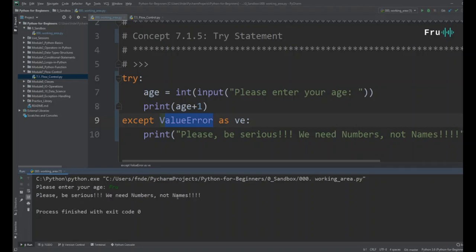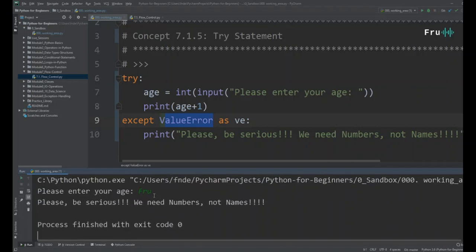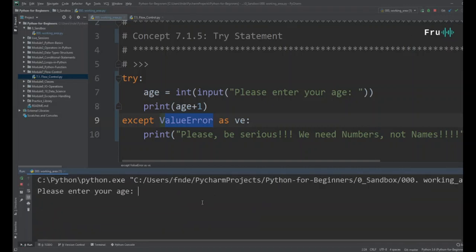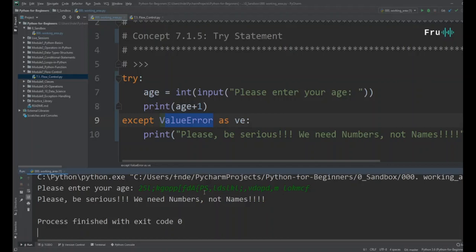If I write in Fru, it doesn't give me the red error, it doesn't scream or throw all over the place. Now it goes ahead and says, please be serious, we need numbers, not names. Once you start using try statements within your code, it makes it a lot safer. It makes it a lot more foolproof. So if somebody wants to goof around with your code, it's not just going to break and complain. If you ask for numbers and the user is giving you strings, no matter what your user gives you, it's not going to even bother. It's just going to say, hey, be serious, this is not what I expect, do something else.